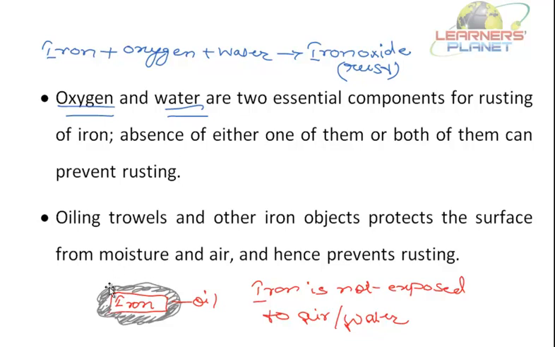So this can protect iron from rusting, or this prevents rusting. So always keep on oiling your bicycle. It will prevent its rusting. So any technique, any method which just covers the surface of iron and prevents its exposure to the atmosphere will prevent rusting. Right?